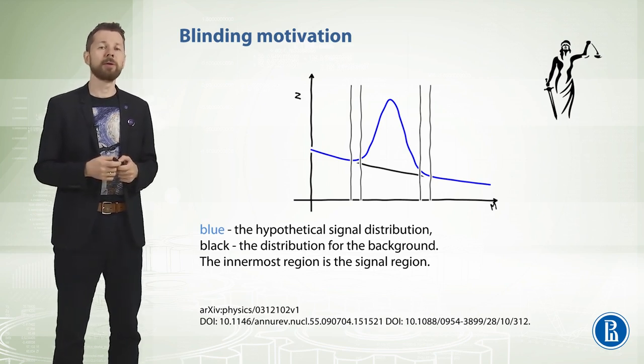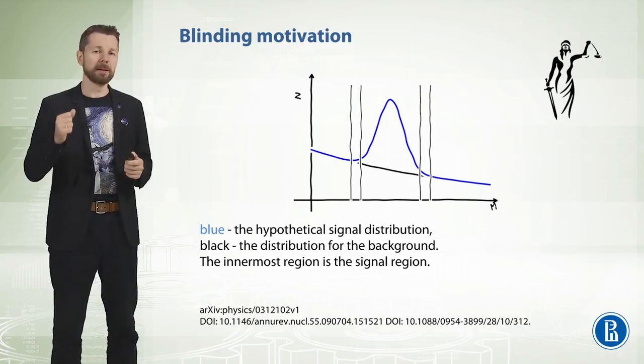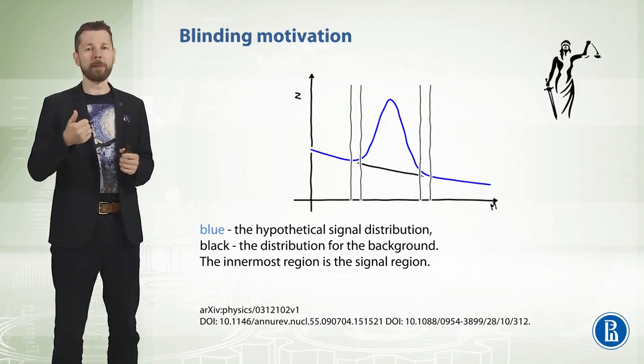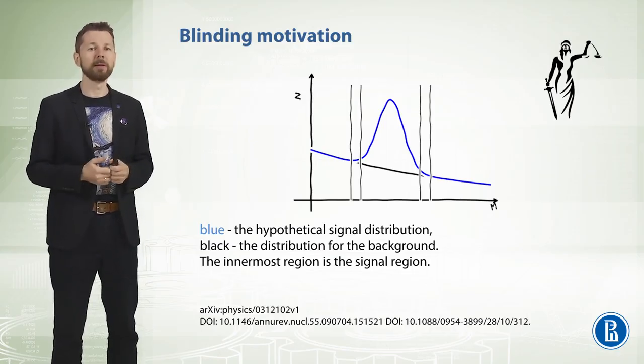In rare decay searches, blinding is done by defining the entire analysis prior to evaluating the part of the data in which a signal is sought. This part is also referred to as the signal region.